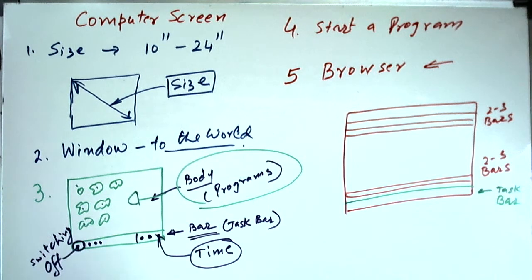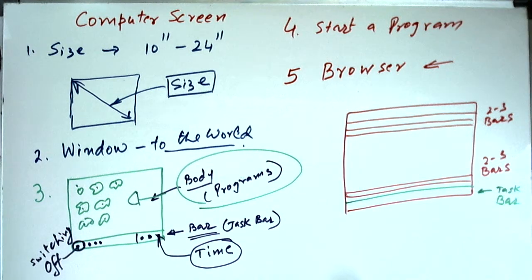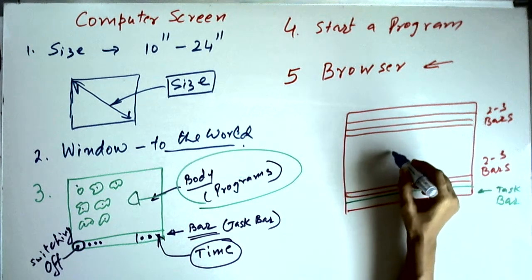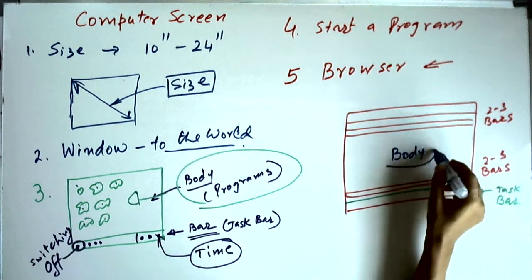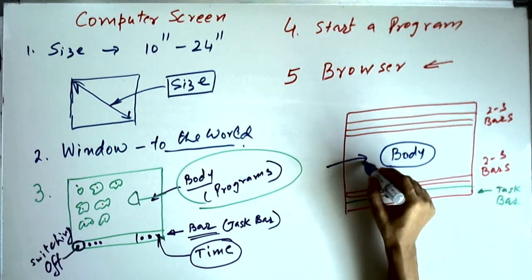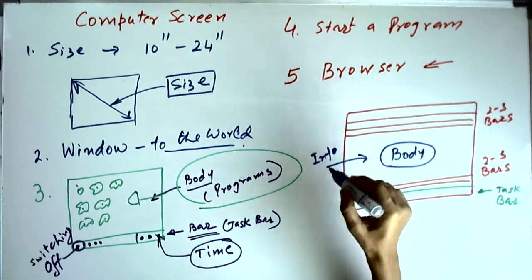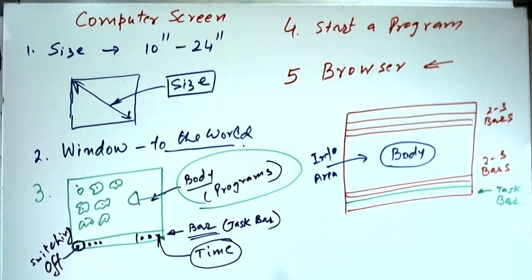So these bars again will tell you more in terms of giving the instruction to the program, in terms of controlling the program, and the main content will come in the body. So the information will come here. So this is your information area. So this is where the info will come.